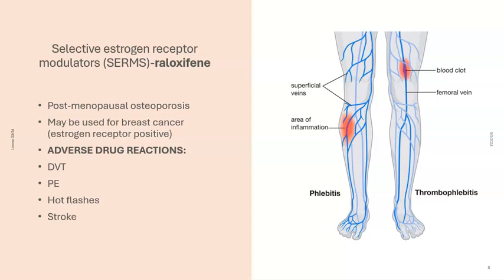So raloxifene is one that is usually used for postmenopausal osteoporosis. It may also be a drug that's used in the treatment of breast cancer. Because the adverse drug reactions have to do with blood clots, we see stroke, DVT, and PE. PE is pulmonary embolism. These all have to do with blood clotting. So this would be something that we would not want to use if a patient has a history of blood clots, because this is a significant, life-threatening adverse reaction.